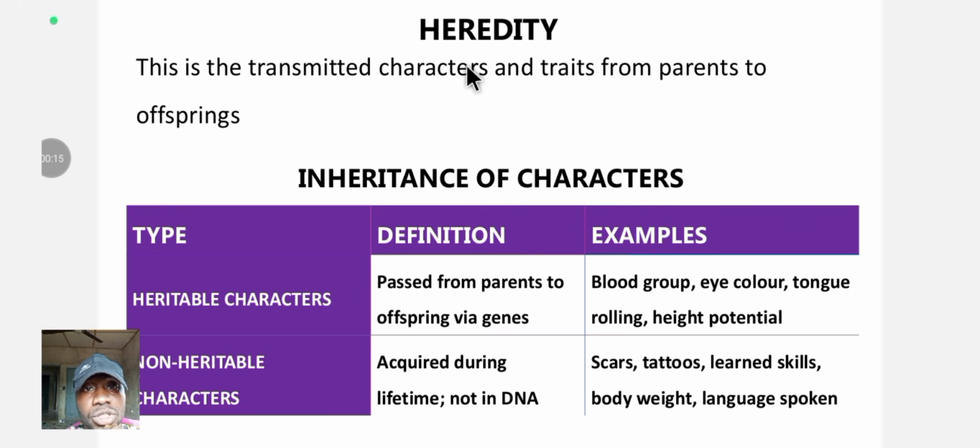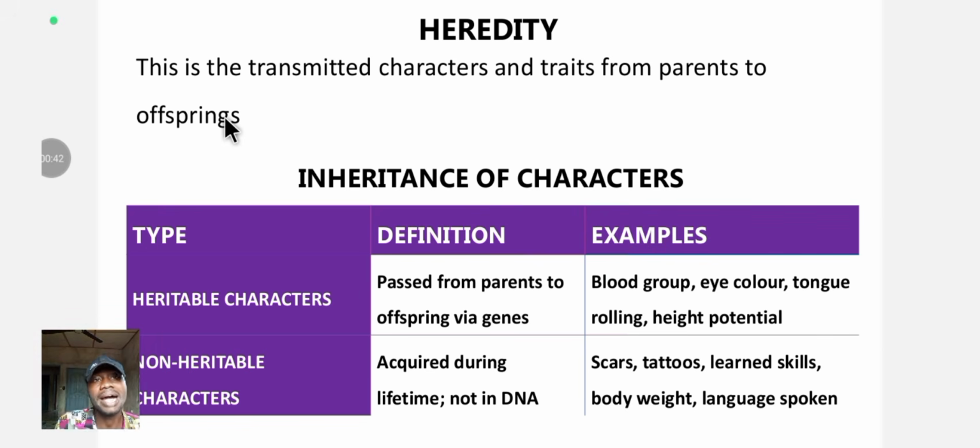We are taking heredity today. First of all, we have to understand what heredity is. It's a simple word. Heredity is the transmission of characters and traits from parents to offspring. That's heredity. Very easy. Inheritance. What do you inherit? That's heredity.